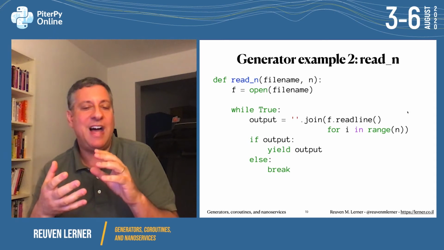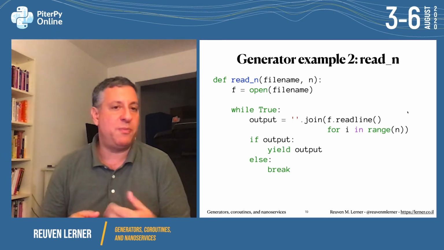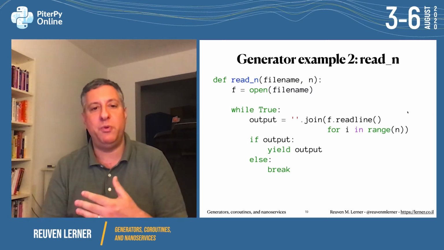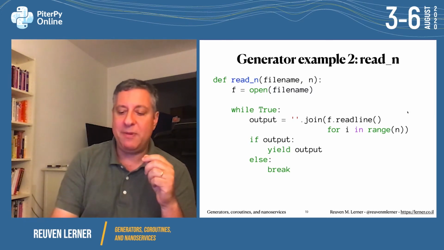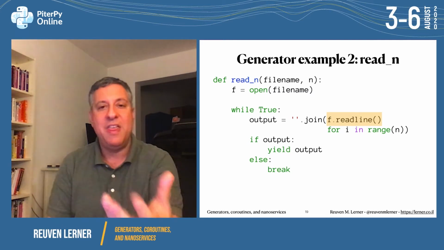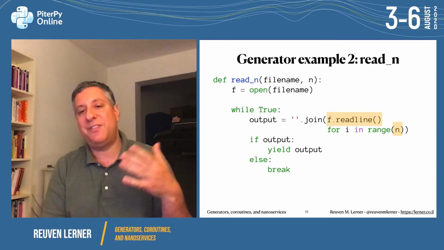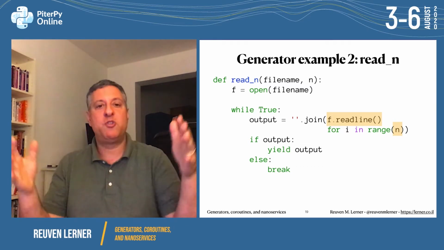What if I want to read it 3 lines at a time or 5 lines at a time? So what I'm going to do is open the file and then have a while True loop. Inside that while True loop, I'm going to have a list comprehension that calls f.readline, which calls the next line. I'm going to do that N times. So if n is 5, I'm going to get 5 lines. I'm going to join them together.